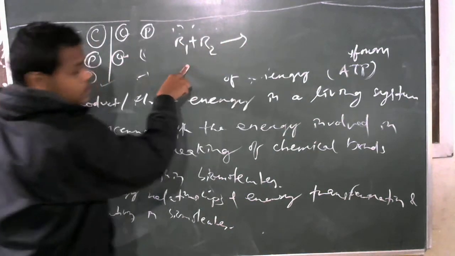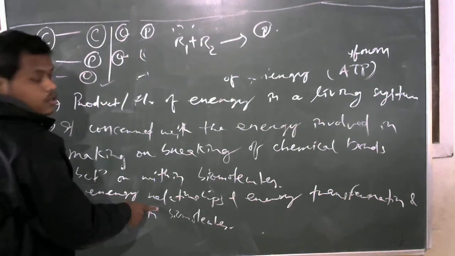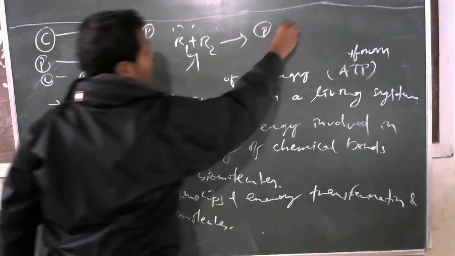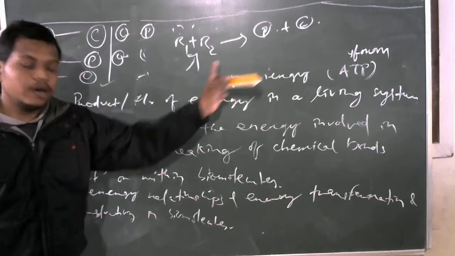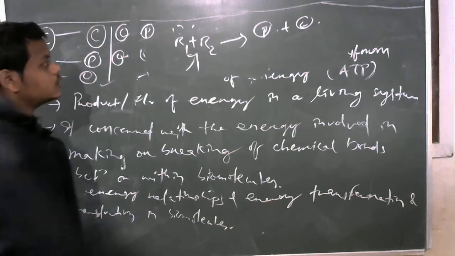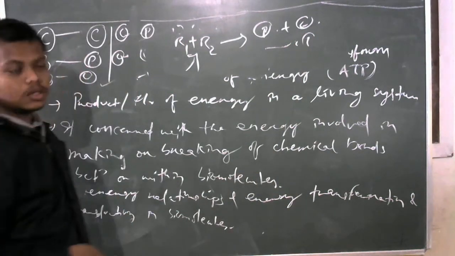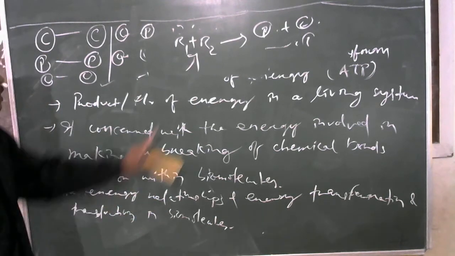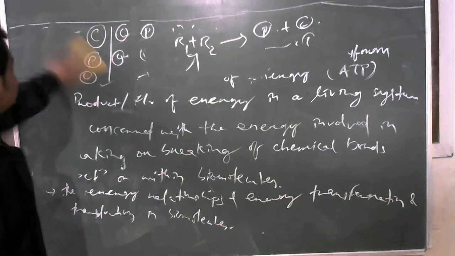Suppose there are two reactants that react with each other to form a product. Energy relationship. What is the energy required to initiate the reaction, and how much energy we will get at the end? So this is the energy relationship within a biochemical reaction. Energy relationship and energy transformation. How much energy is transferred from one step to another step, or how much energy is reduced, or how much energy we will get. So any type of energy relationship is described under bioenergetics. Okay. So this is the concept of bioenergetics.